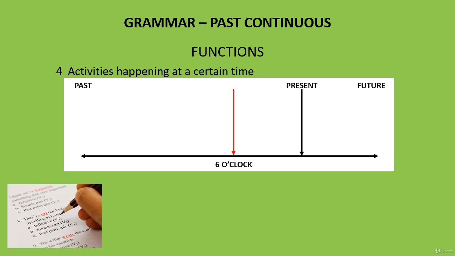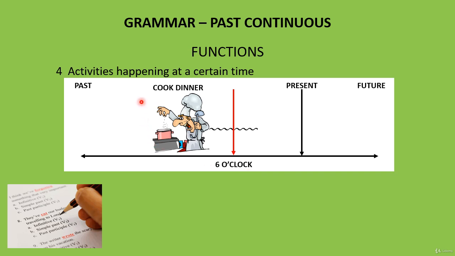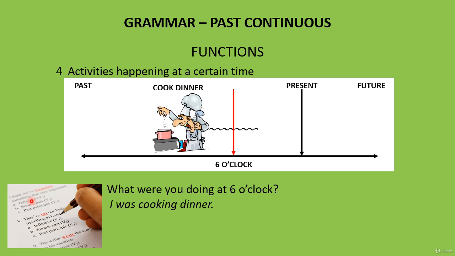Another function of past continuous is activities happening at a certain given time. Here in the diagram we have 6 o'clock, and there we can see cook dinner. It's an activity that started before 6 o'clock and finished afterwards. We can ask the question, what were you doing at 6 o'clock? And the answer is, I was cooking dinner. This means I was in the middle of cooking dinner at that time.